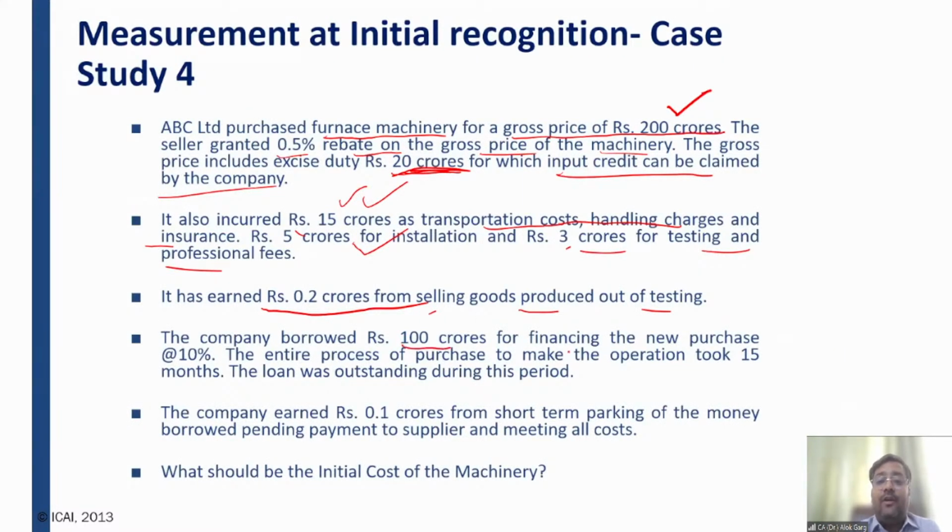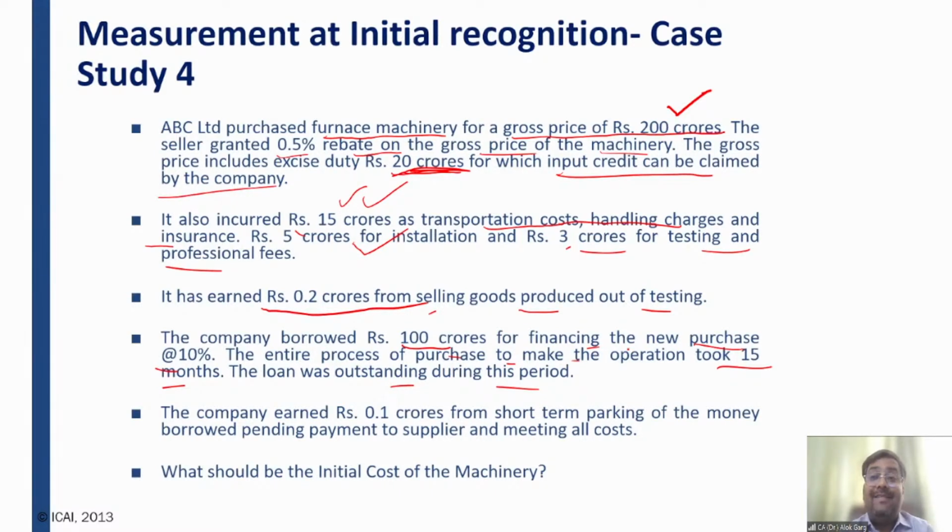The company borrowed 100 crores for financing the new purchase at the rate of 10%, right? So the company has taken a loan to purchase this machinery. The entire process of purchase to make the operation took 15 months. The loan was outstanding during this period. And this is a qualifying asset. Why? Because it is given in the question that the entire process of purchase to make the machinery ready for use took around 15 months. The loan was outstanding during this period.